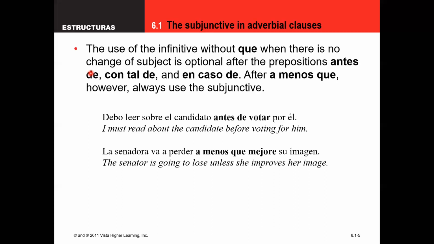I'm washing my hands, I'm eating. There's no change in subject in that sentence. So I use the infinitive. I think that's just best practices there. However, technically speaking, I could say antes de que yo coma in that subordinate clause if I want to, because I guess technically it's correct. It's just not really practiced that way.